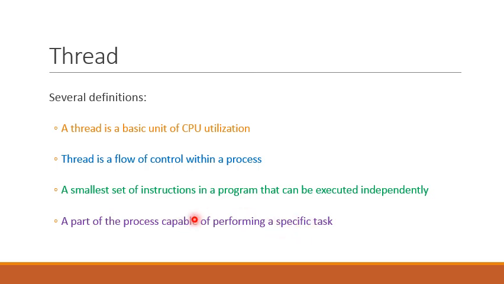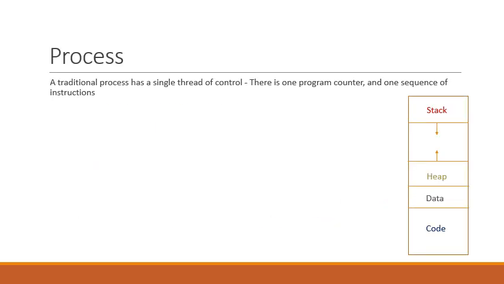For our further discussion, these two definitions are important: that thread is a flow of control within a process, and the other definition is it is a smallest set of instructions in a program that can be executed independently. In order to understand a thread, first we should have an understanding of a process. A traditional process has a single thread of control. Historically, process has a single thread of control.